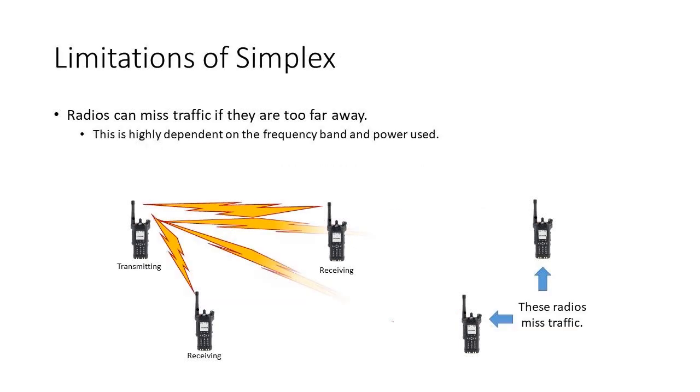Simplex has its limitations, though. Much of it is related to the effective range. If radios are too far away from the radio that is transmitting, they will miss the traffic. The range is dependent on the frequency band being used and the power levels. In the image below, the radio on the left is transmitting, but the radios on the right are too far away to receive the transmission. In a real-world scenario, this would be similar to the radio on the left acknowledging something the radio in the center had said. However, the radios on the right would miss the acknowledgement.